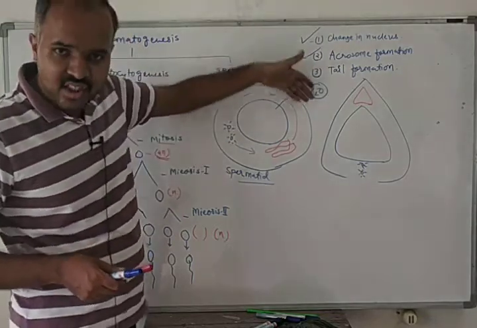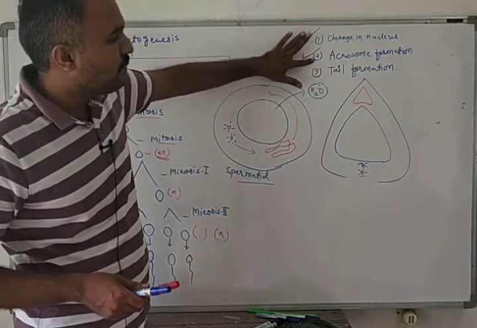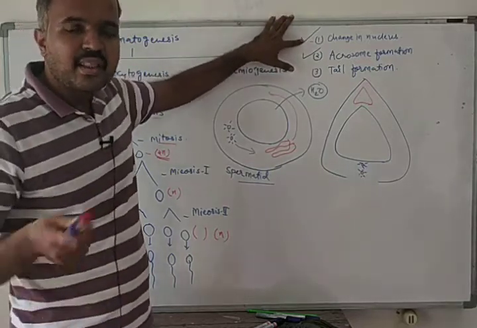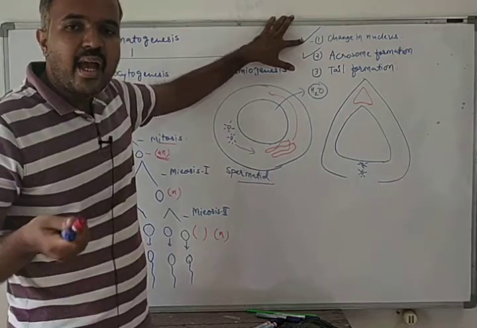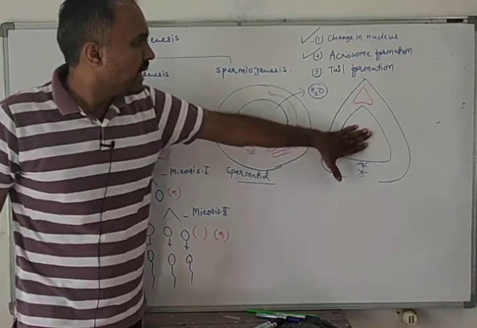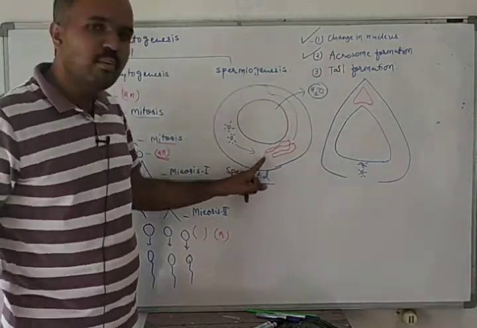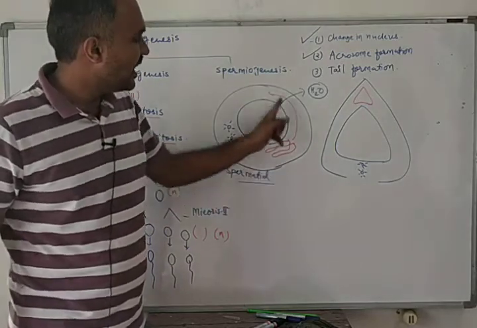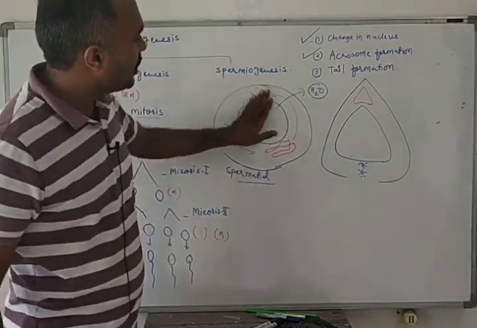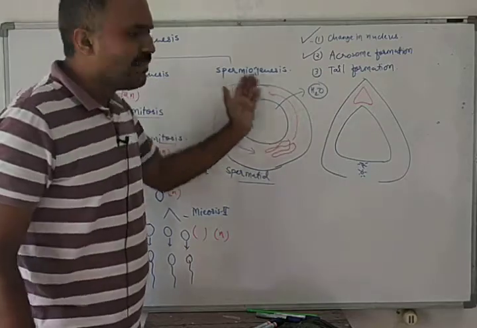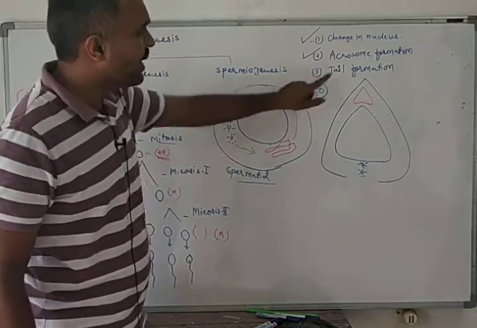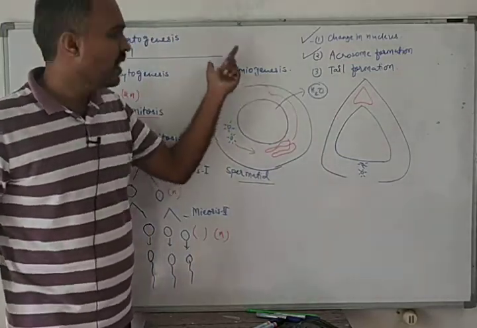This process has three steps: change in nucleus, acrosome formation, and tail formation. We have talked about how the nucleus loses water and changes its shape due to condensation of the DNA and RNA, becoming pyramidal. Then the Golgi body settles on the front part of the nucleus and forms the acrosome, and the cell membrane also changes its shape. And now we are talking about the third step of spermiogenesis, that is tail formation.